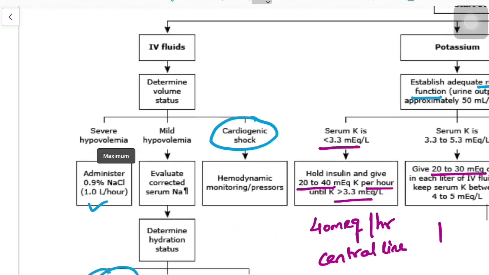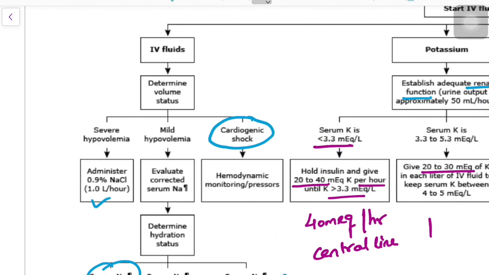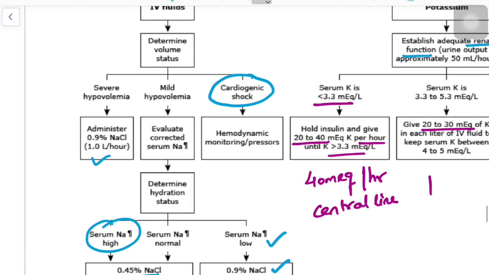The fluid correction should be 2 to 3 liters, because the fluid deficit in a DKA patient is assumed to be 3 to 5 liters. So that much fluid should be corrected, and 1 liter per hour is routinely given for that patient. The fluid of choice is 0.9% NaCl, which should be given at 1 liter per hour.